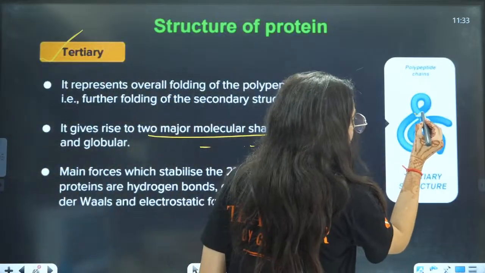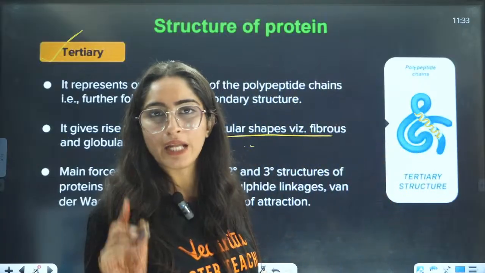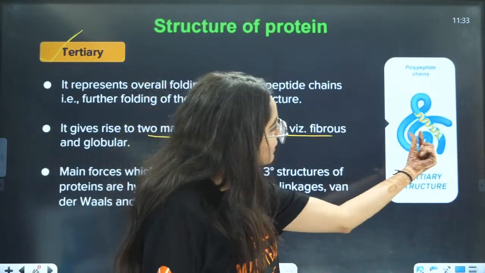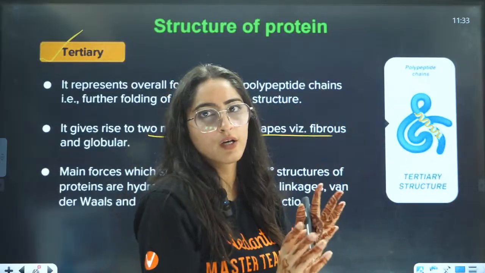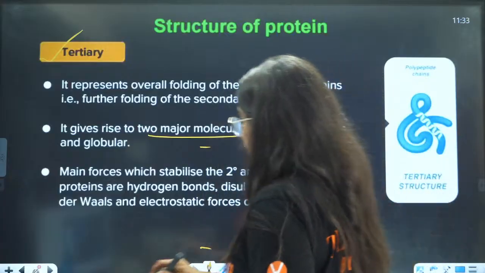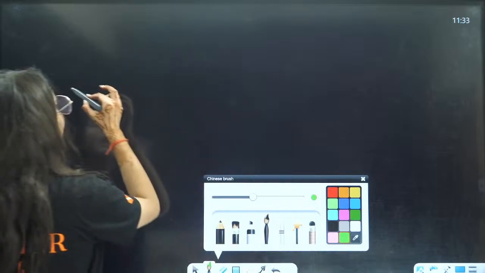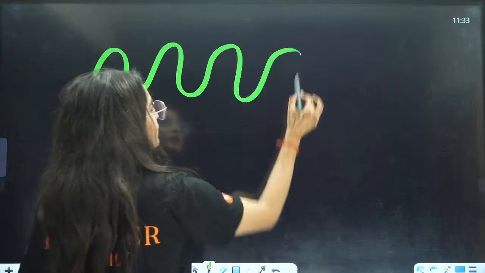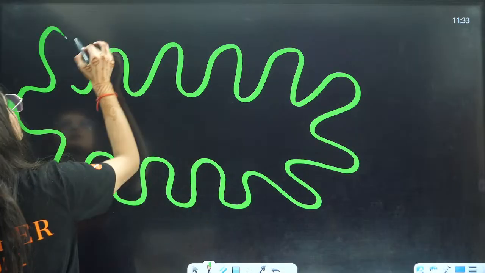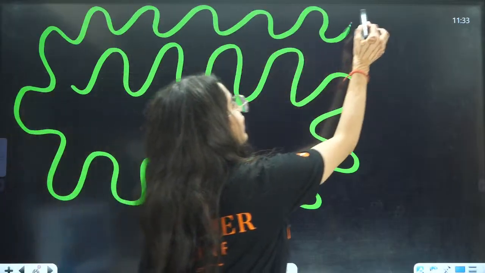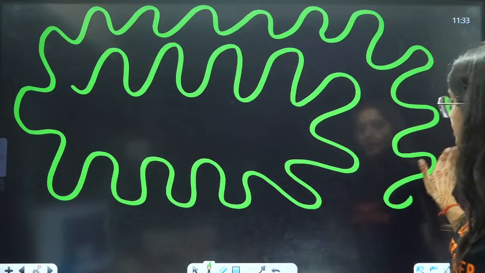For example, your protein is in the alpha helix structure, and further it is getting folded. How this alpha helix structure is arranged is called the tertiary structure.